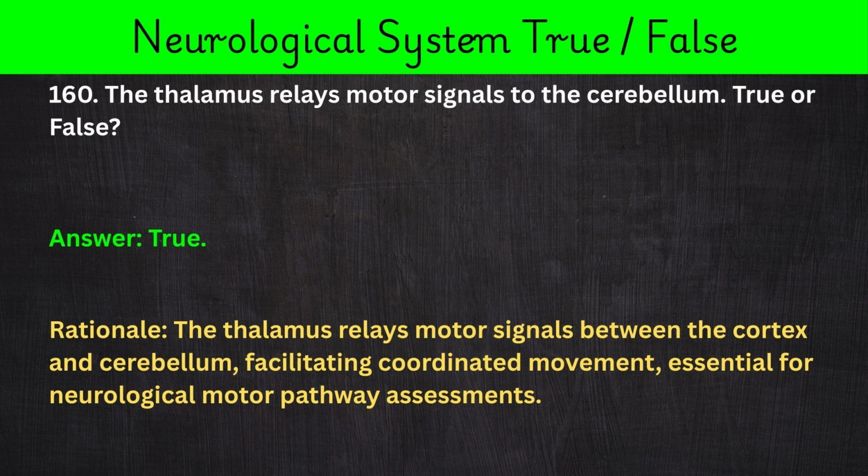160. The thalamus relays motor signals to the cerebellum. True or false? Answer: true. Rationale: the thalamus relays motor signals between the cortex and cerebellum, facilitating coordinated movement, essential for neurological motor pathway assessments.